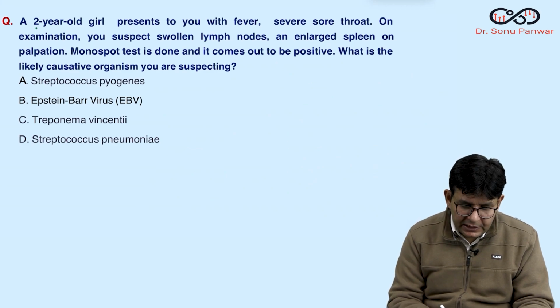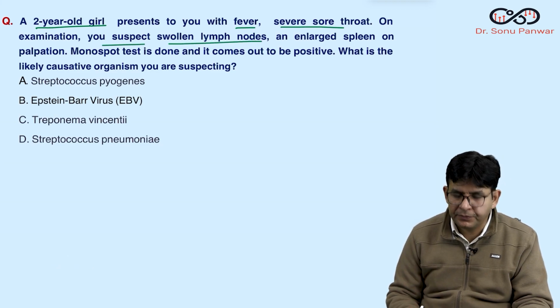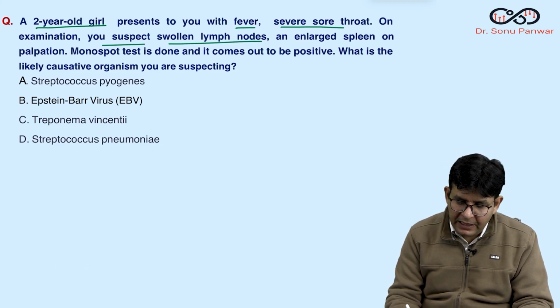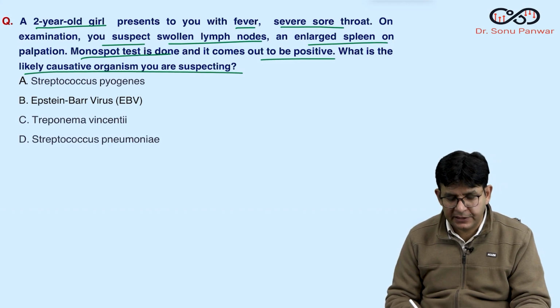Now coming to this: a 2-year-old girl presents to you with fever and sore throat, and you suspect swollen lymph nodes here. An enlarged spleen on palpation is observed, and a monospot test is done. It comes out to be positive. What is the likely causative organism you are suspecting?